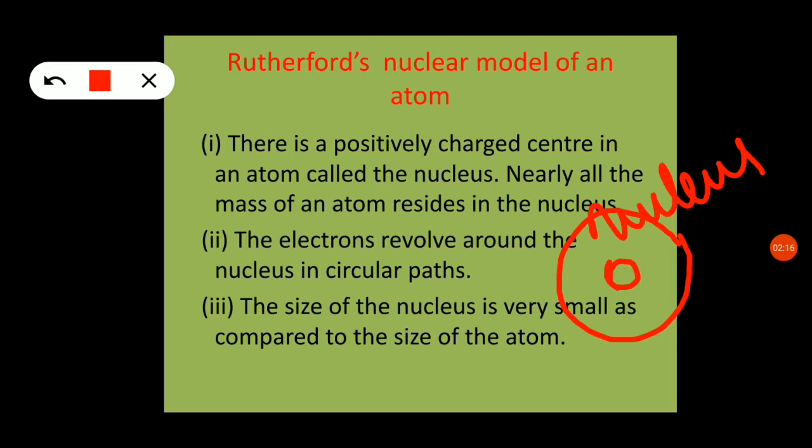The size of the nucleus is small compared to the size of the atom. So this was proposed by Rutherford.